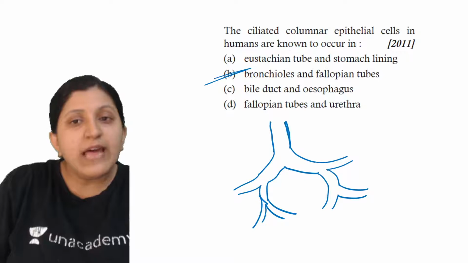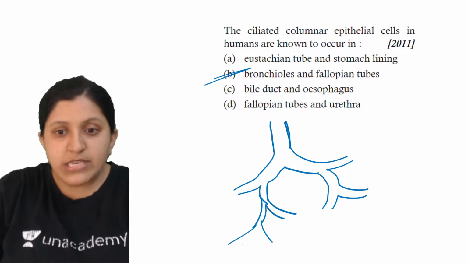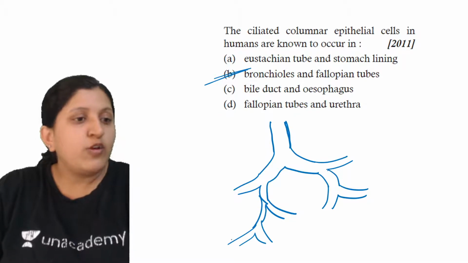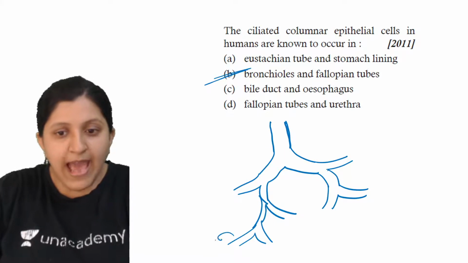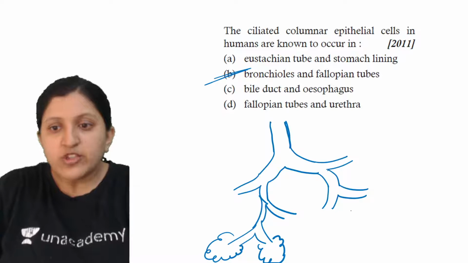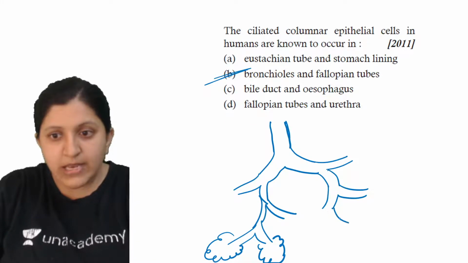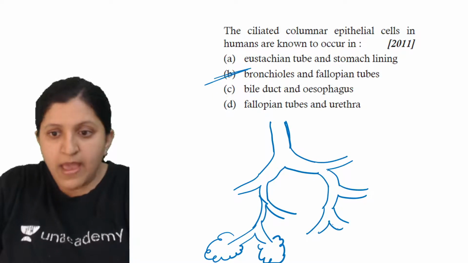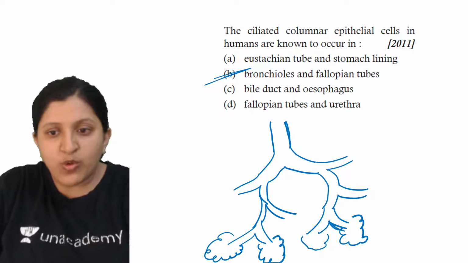After the tertiary bronchi, you can see the bronchioles. These bronchioles are terminating bronchi, which are further divided, and at the end you can find an alveolar sac. This bronchiole is the one having the alveolar sac.